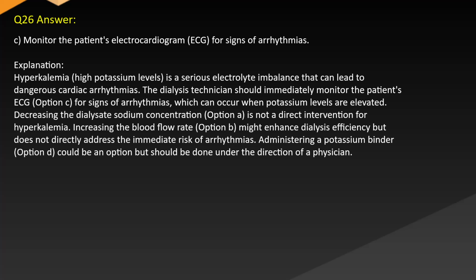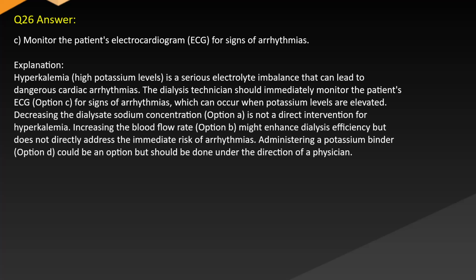Answer: C. Monitor the patient's electrocardiogram for signs of arrhythmias. Explanation: hyperkalemia, high potassium levels, is a serious electrolyte imbalance that can lead to dangerous cardiac arrhythmias. The dialysis technician should immediately monitor the patient's ECG, option C, for signs of arrhythmias which can occur when potassium levels are elevated. Decreasing the dialysate sodium concentration, option A, is not an intervention for hyperkalemia.